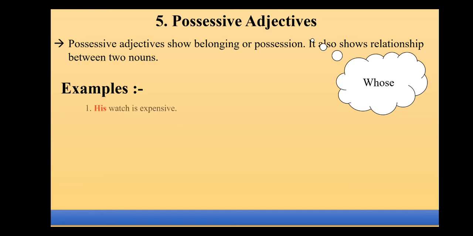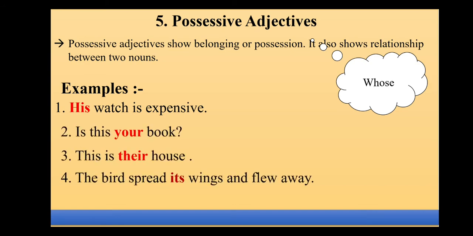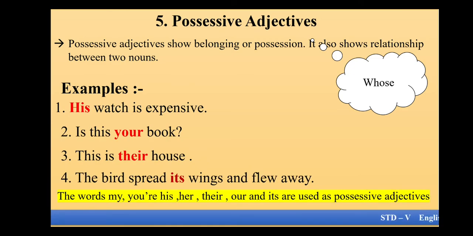The first example goes, his watch is expensive. Whose watch is expensive, children? His. So the word his is my possessive adjective. The same goes with the other examples. Have a look. Is this your book? Your will be my possessive adjective. This is their house. Whose house? Their house. So their will also be my possessive adjective.